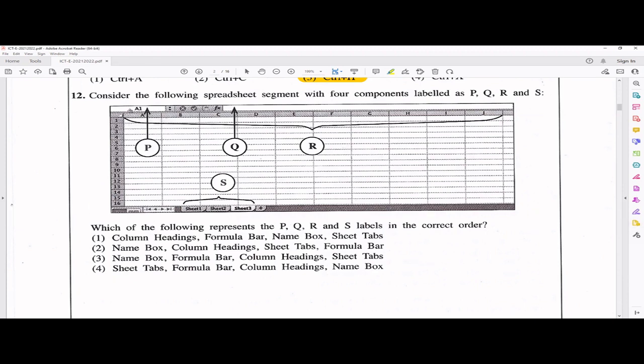This is actually the name box, so you can only go with answer 2 and 3. Then you have to follow the PQRS order. Q is the formula bar. So definitely for the 12th one, the answer will be this one because it's really easy. If you want, let's quickly check. R is showing all the column headers, and these are sheet tabs. Right? So the answer is correct.